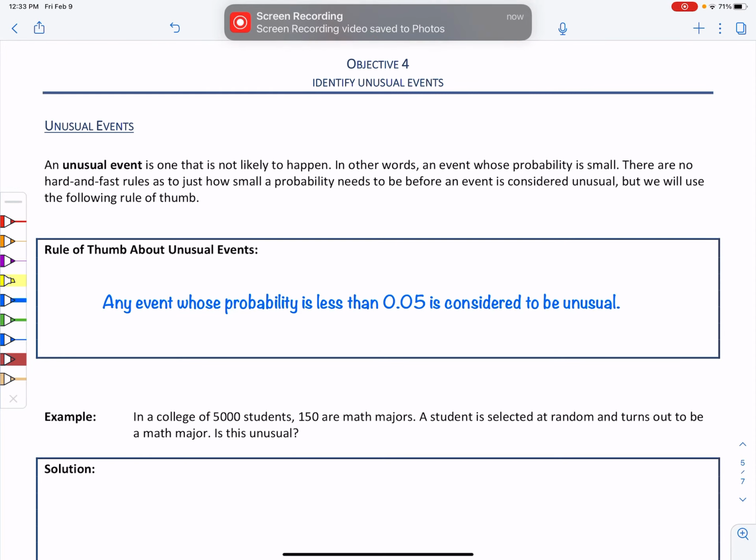The last two things that we're going to talk about in section 5.1 are unusual events and complements.